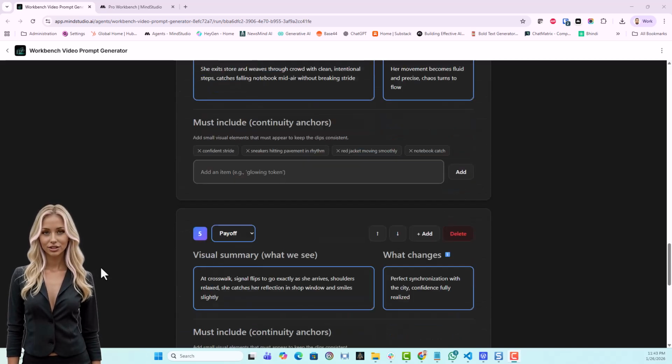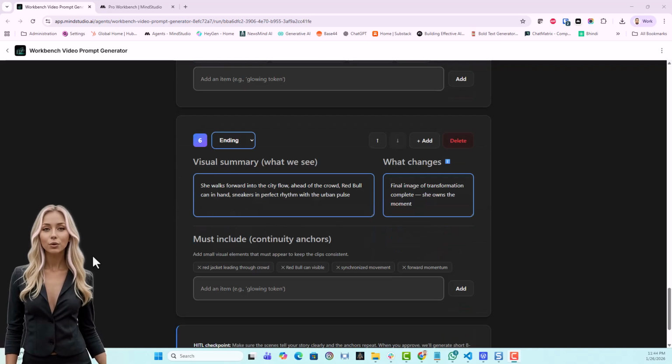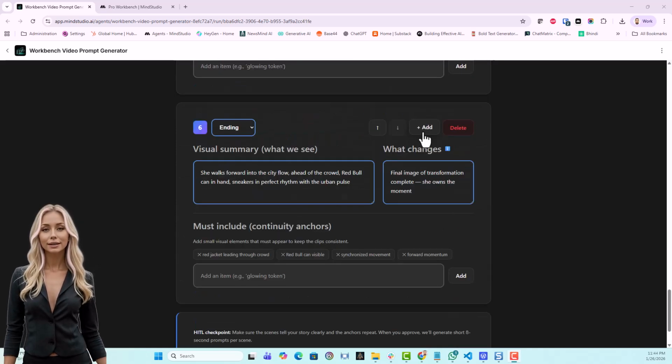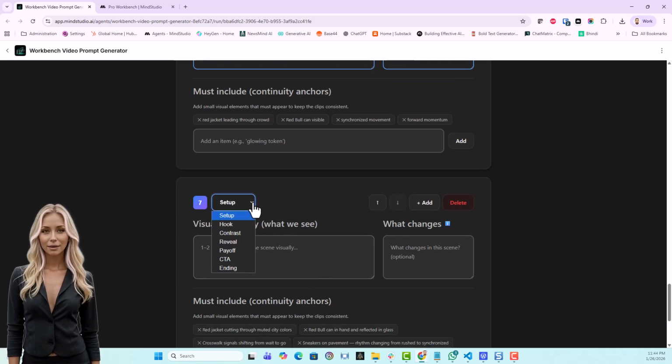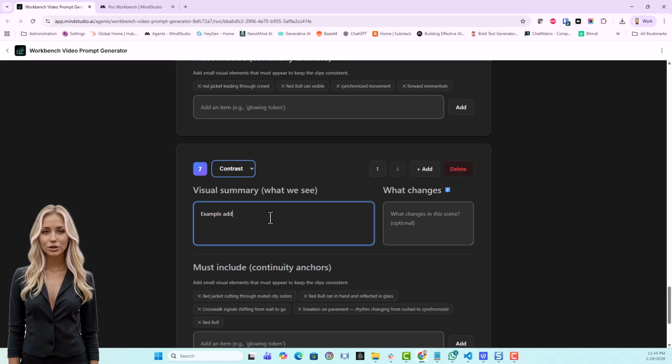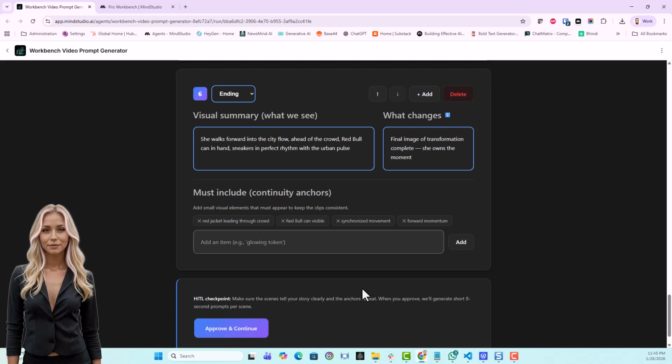Yes, it looks good. Last small feature that I want to go over with you. You can press the Add button to add a scene. Next, you can choose type and order with the arrows. Last, you can add manually any scene text you would like. Since we don't need any more scenes, I'll delete it. Let's approve it and continue.